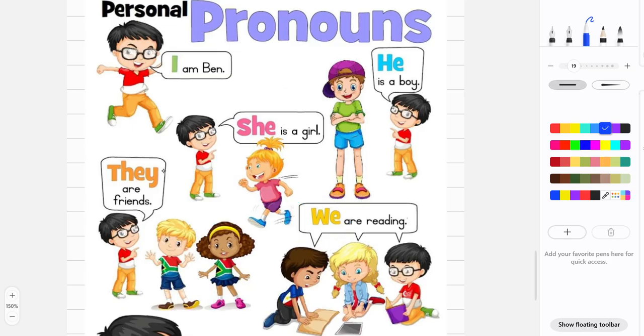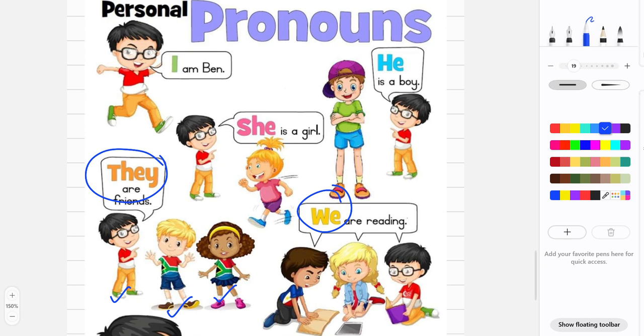Now we have got another word, they. We use they for many people, but here you are not included in them. You're talking about somebody else. You're talking about some other people, not yourself. They are my friends. For example, Peter, Sarah, Ben. There are three people, and instead of saying Peter, Sarah, and Ben are my friends, I just say they are my friends. The word they is a pronoun that is used for multiple people.